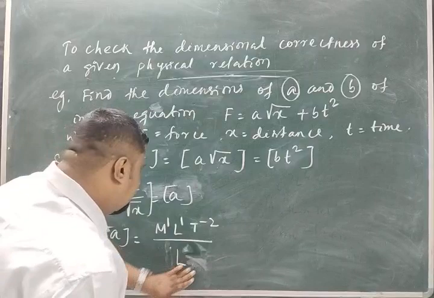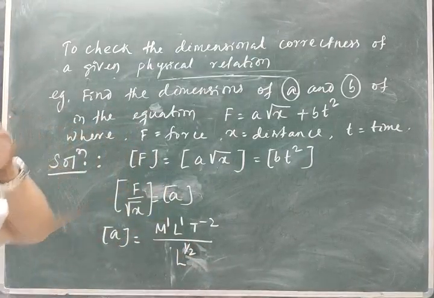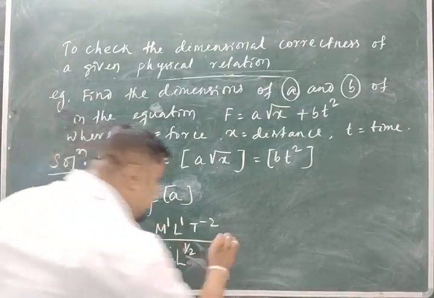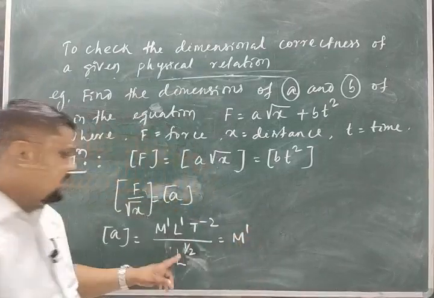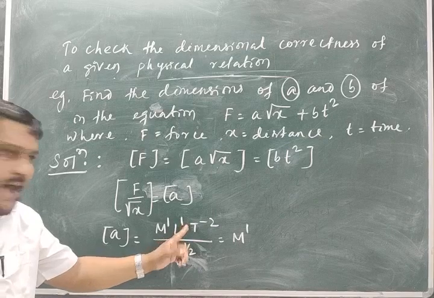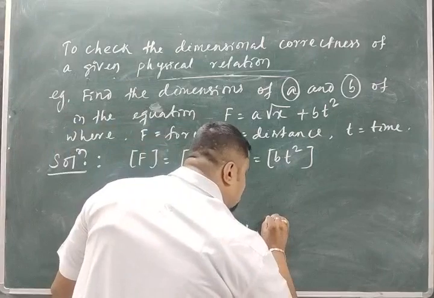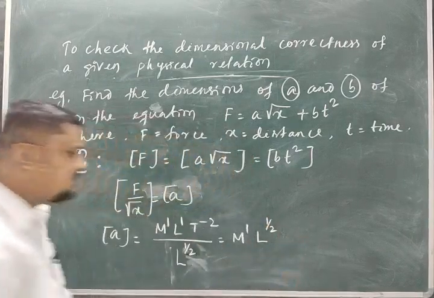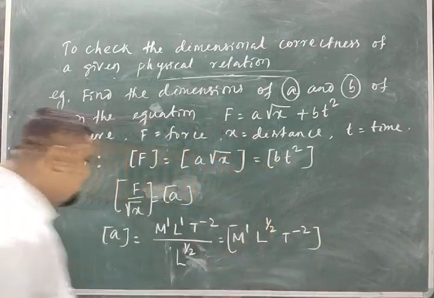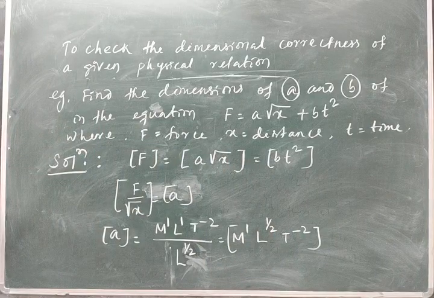I am writing L to the power half. So this goes up, so it means this is minus half. 1 minus half. So let me write M1 L1 to the power 1. This goes up, minus half, 1 minus half, 1 minus half. Again half. Then T minus 2. So this is the dimension of what? A. Clear? I got the dimension of A.